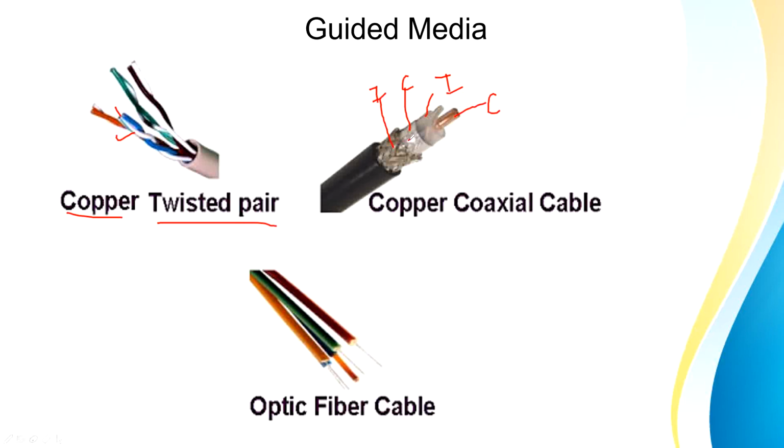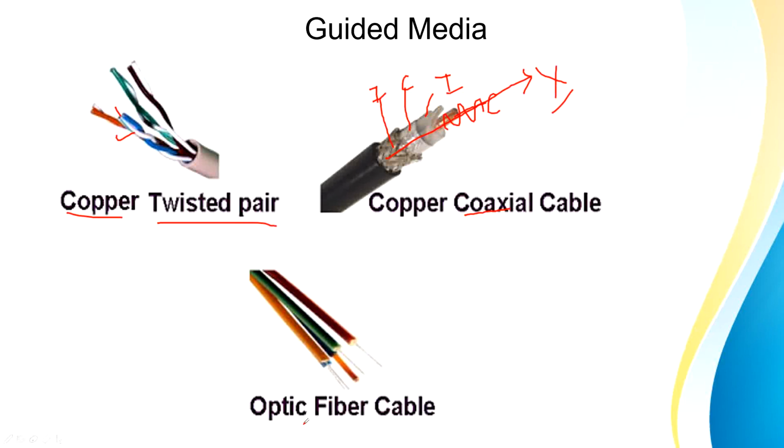Insulator के बाद आता है conductor और conductor के बाद वापस आता है insulator. So आपका actual signal is going to be carried along this copper wire. The name is copper coaxial cable क्योंकि the conductor and the copper wire share a common x-axis. This is your x-axis.